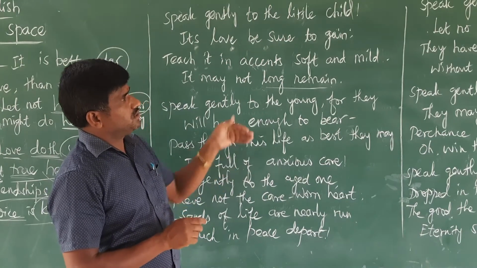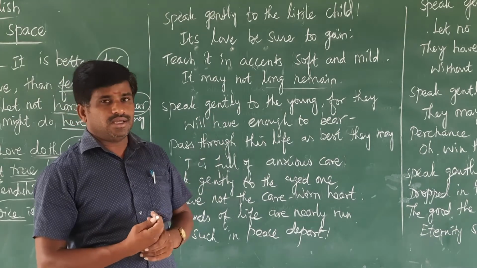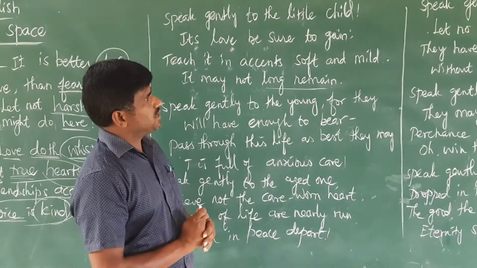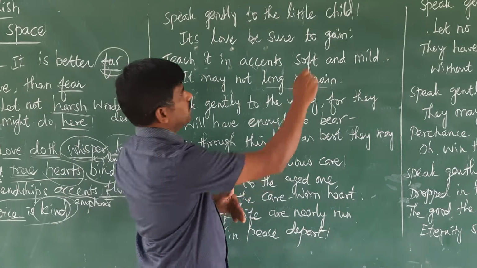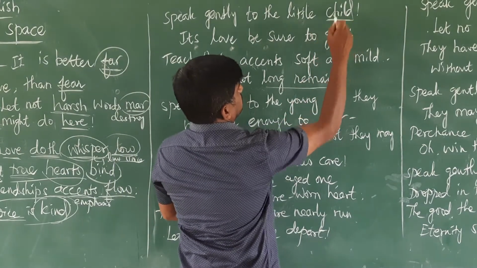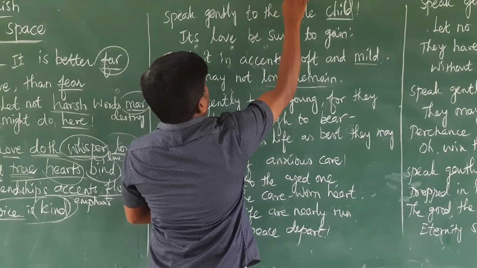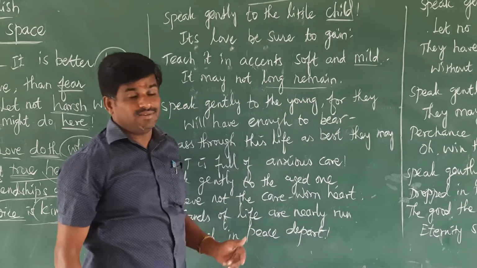So in this stanza also, he followed the rhyming scheme and rhyming words. What are the rhyming words used in this third stanza? The rhyming words are child and mild. These two words end with the same sound.